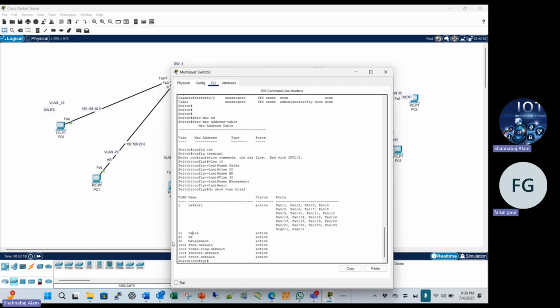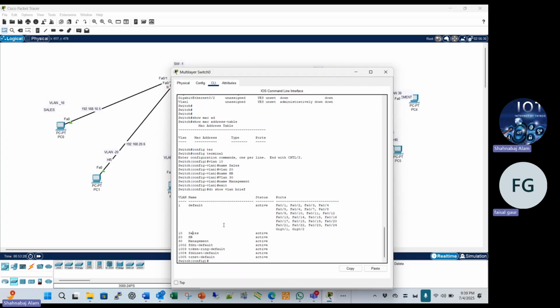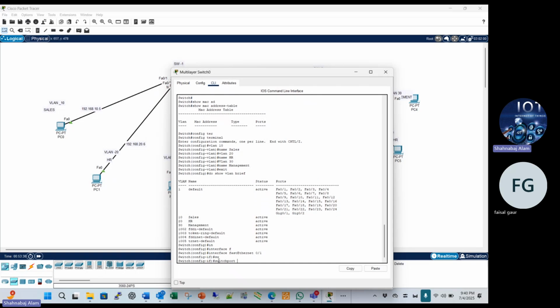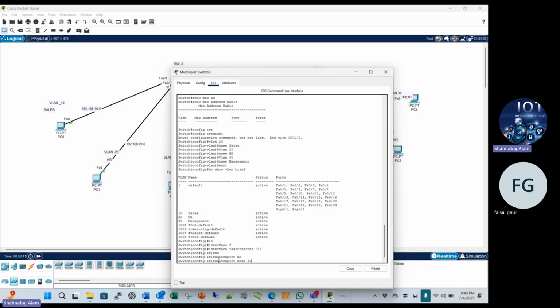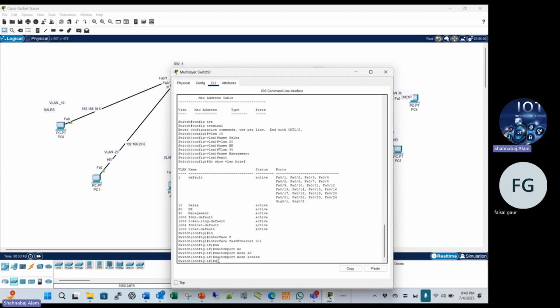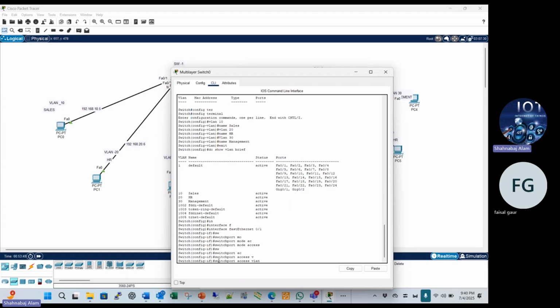So now we are assigning the ports to the VLANs. Put the command interface fastethernet 0/1, then switchport mode access, and switchport access vlan.